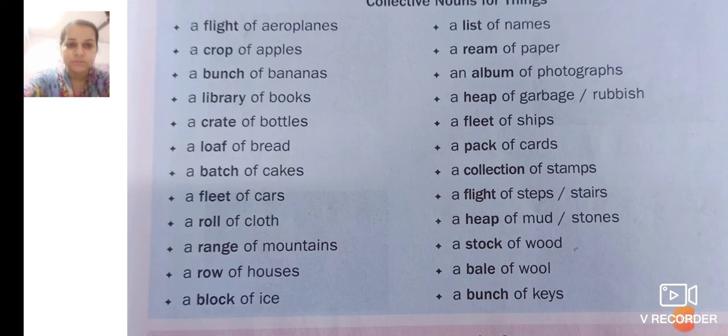Here we are using cloth. We are not using clothes. Not a roll of clothes, but a roll of cloth. A range of mountains, a row of houses, a block of ice. We don't say block of ices, no, ice. A list of names, a ream of paper. We don't say papers. A ream of paper.